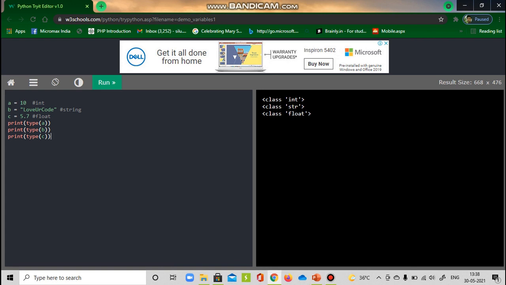Now let's try naming a variable which starts with a number, and let's see if Python supports that. Let me say I'm taking my variable name to be 2name.